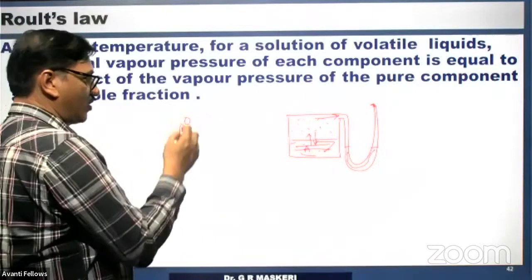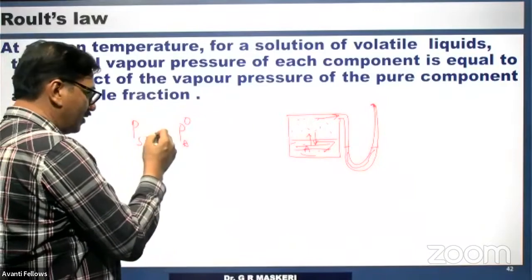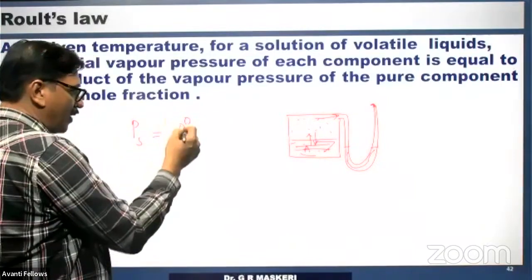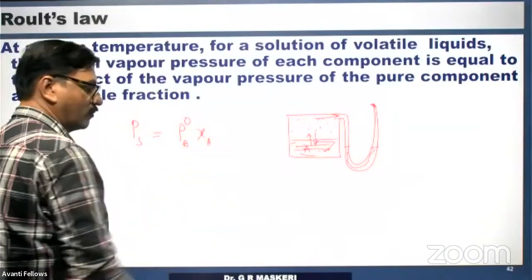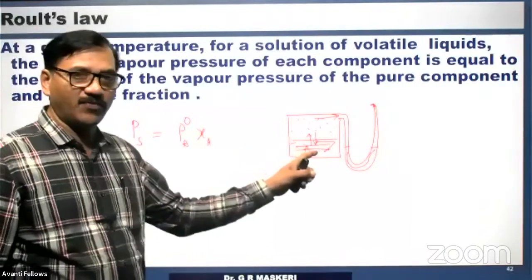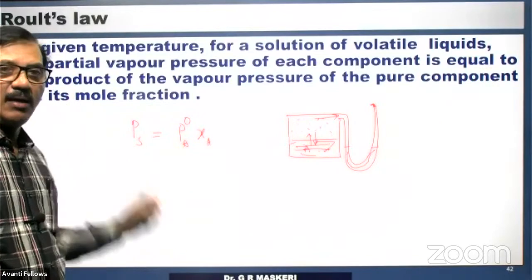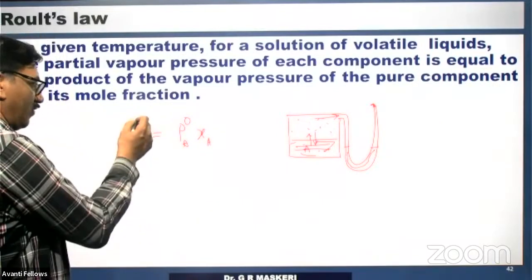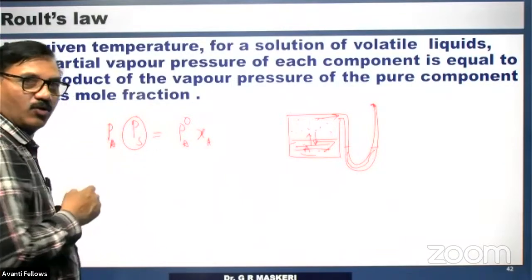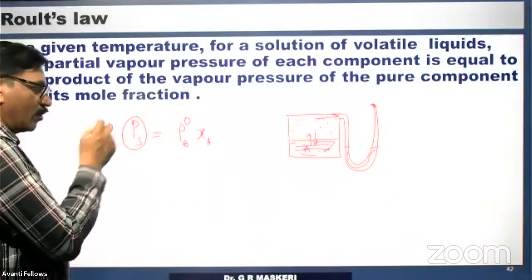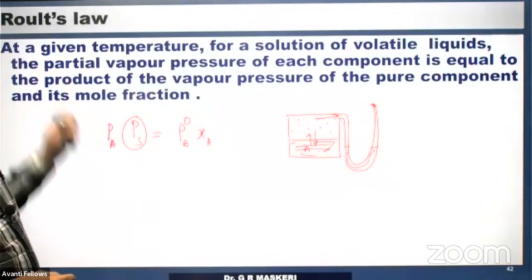The vapor pressure of the solution, if it is represented as PS, is equal to the vapor pressure of the pure component A times the mole fraction of A. P0A into XA will be the pressure of the solution. Now the pressure of the solution is nothing but PA only, because only water is present to give the vapor. PA is equal to P0A into XA is the mathematical expression of Raoult's law.